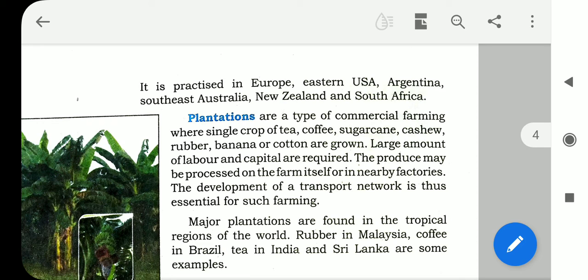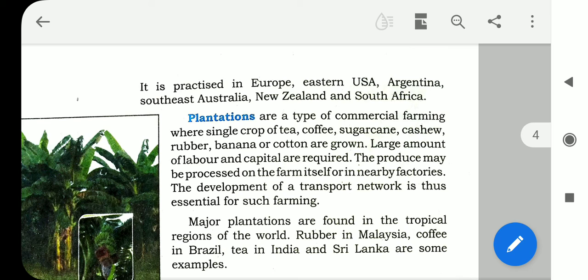The produce may be processed on the farm itself. The processing after production is done in nearby factories, because these are heavy loads and will spoil immediately.